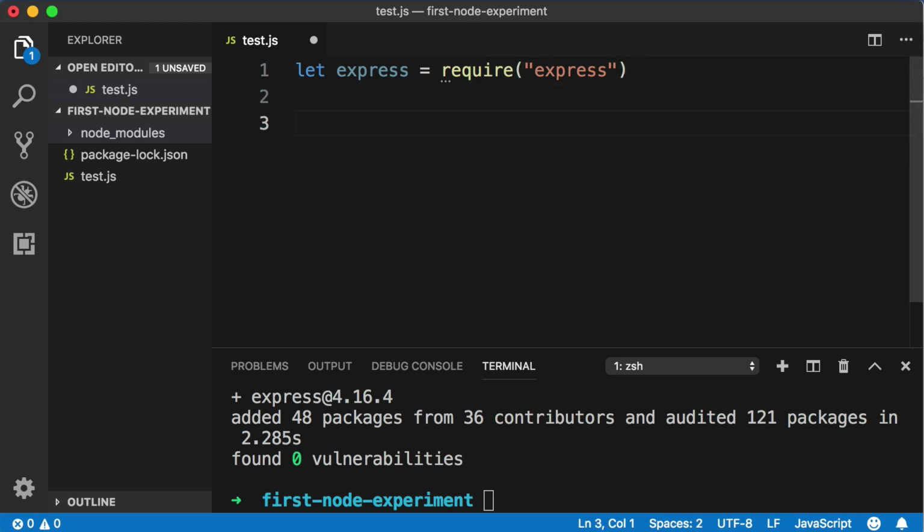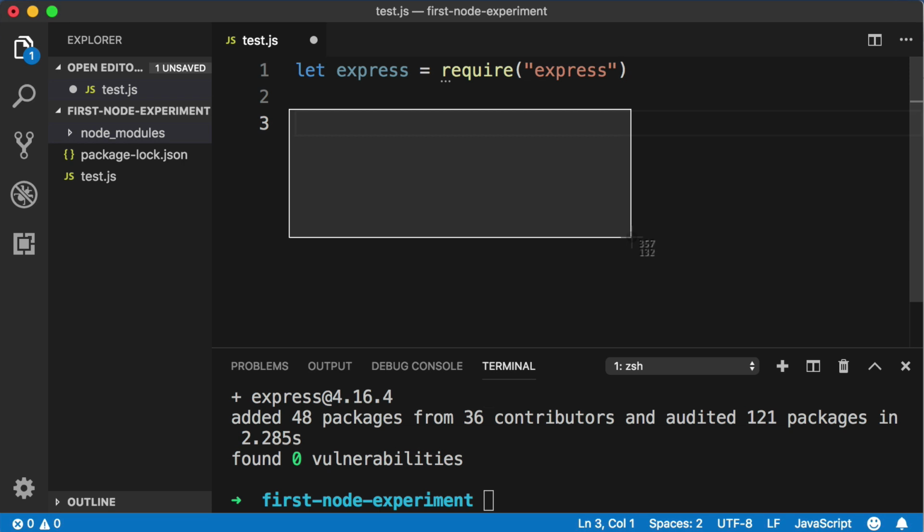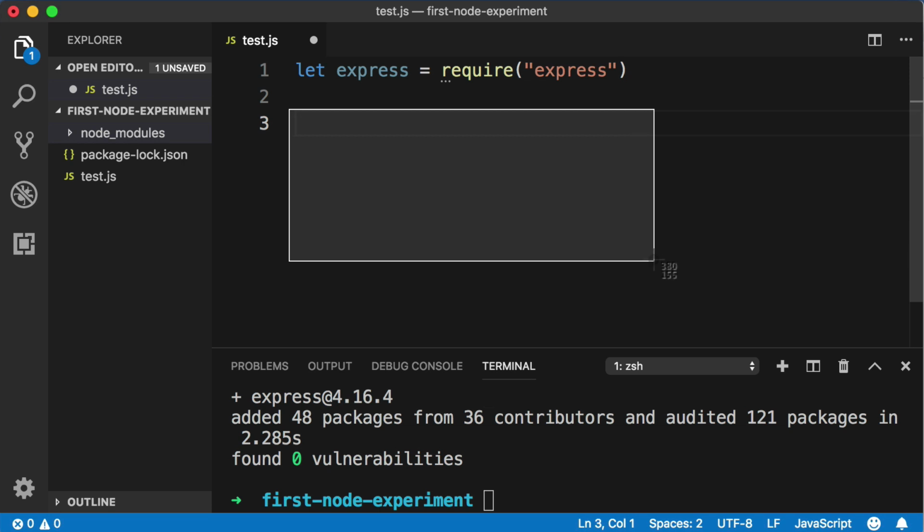Now we can actually begin leveraging Express. And that's exactly what we're going to do in the next part of this lesson. So with this first part of the lesson coming to a close, you'll know that you're on track if you ran the npm install express command and it created a node_modules folder in your project folder. As long as you've got that, you're good to go. You're right on track. So let's keep things rolling and begin writing code to actually use Express. And to get to that, I will see you in the next part of this lesson.